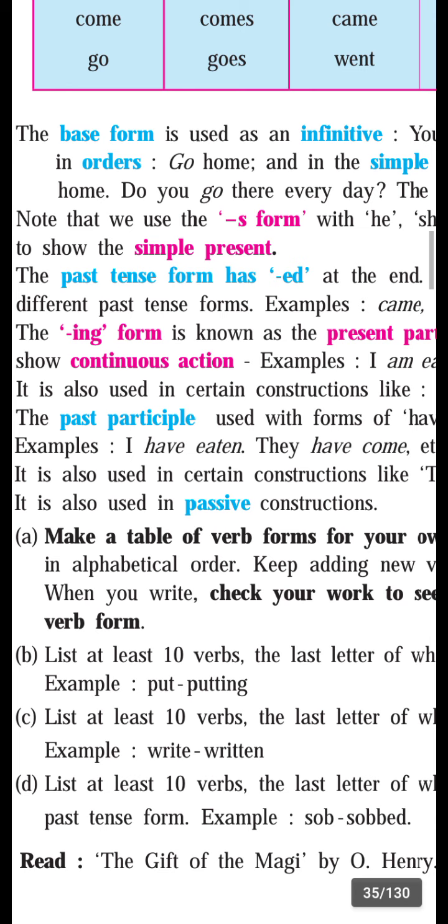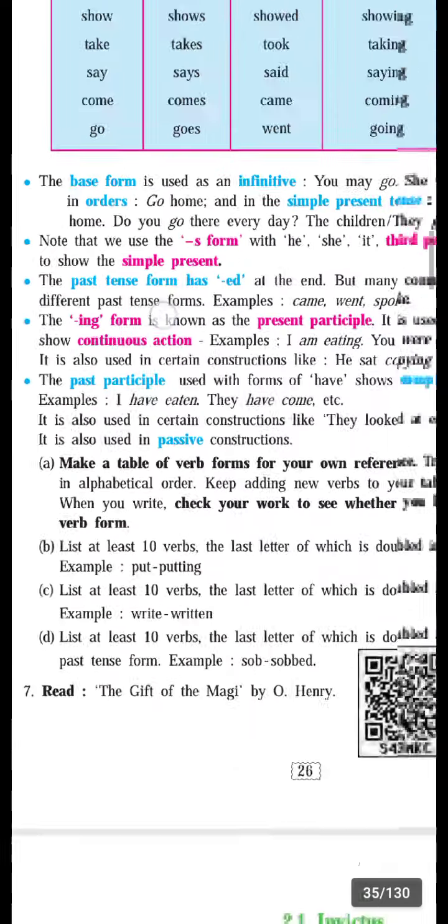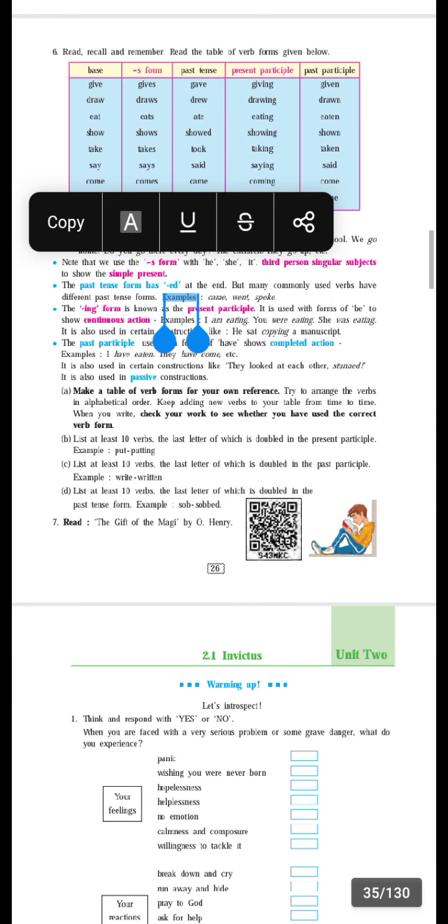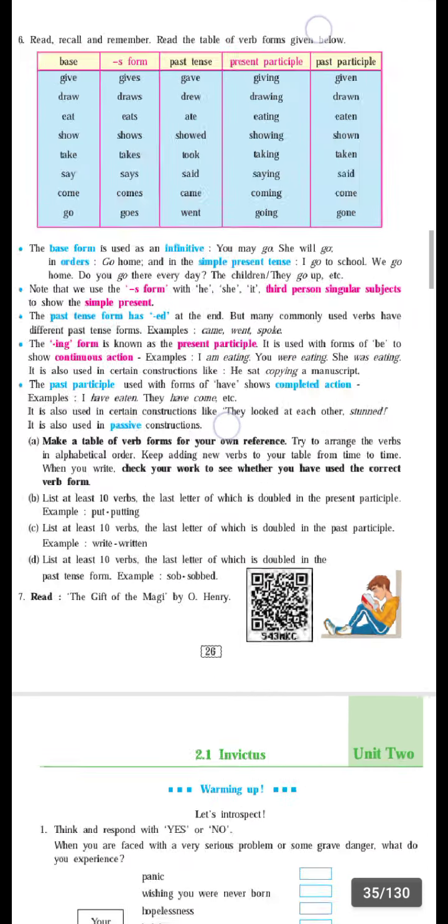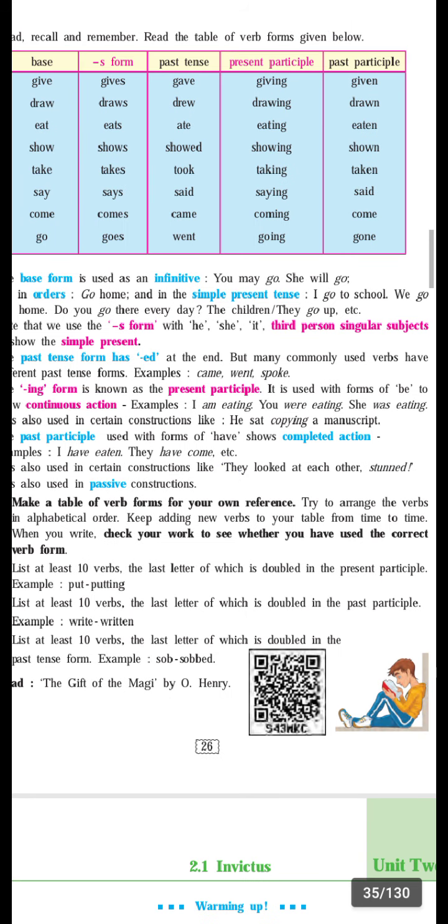For example, the first day you start with verbs beginning with A, the second day B. In this way you can add and write all. Write the base form, s form, past tense, present participle and past participle. In this way you can make the table with your own verbs, in alphabetical order.